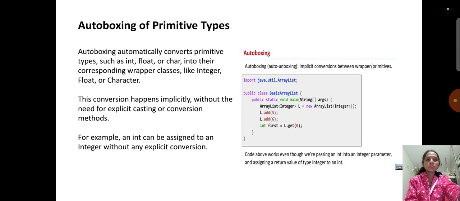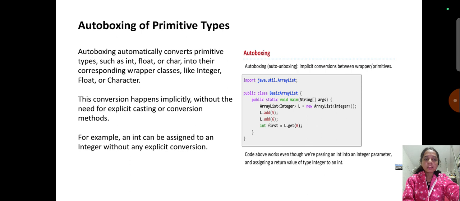And autoboxing of primitive types. Autoboxing automatically converts primitive types such as int, float or char into their corresponding wrapper classes like Integer, Float or Character. This conversion happens implicitly without the need for explicit casting or conversion methods.